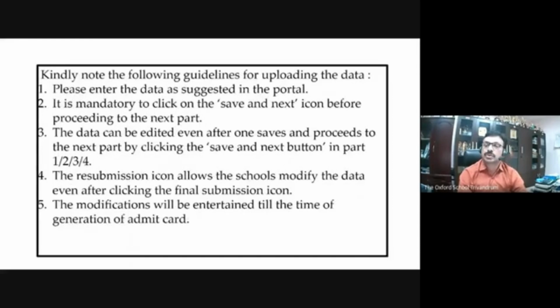Previously we had doubts, and now I think most of us are very clear about it. It is CBSE's mission and objective to disseminate this information across so that no school will suffer from lack of information. And this is how it is. The data, once you submit, can be edited, and the resubmission icon allows you to do it.